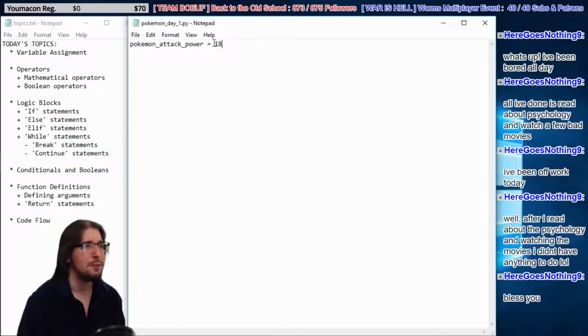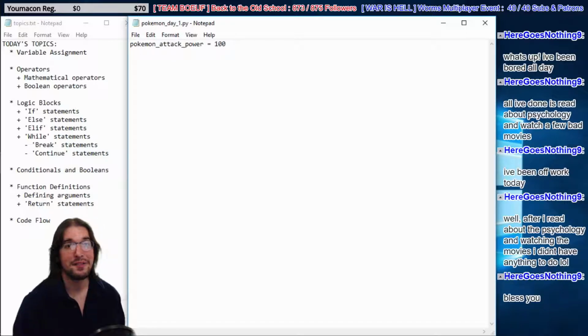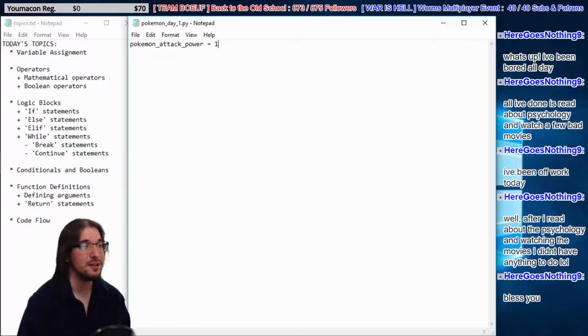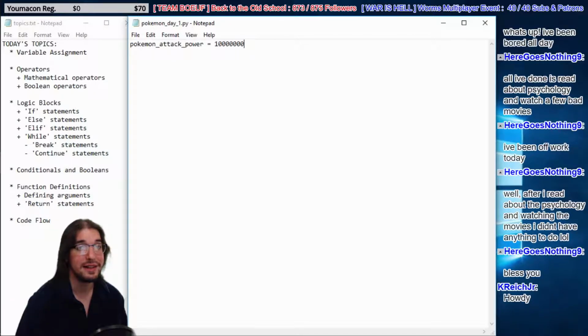I want to stress that we can call this Pokemon attack, or Pokemon damage power, or whatever. It doesn't really matter. We get to choose all the names of our variables when we're programming, which is kind of cool. As long as we remember what our variable name is, we're fine. We're going to call it Pokemon attack power, though, to be explicit. Likewise, because we're the programmers, we can choose whatever value we want. We can give them 100 attack power, or 10 billion attack power. I don't think you want to use a comma there, though. So it doesn't really matter. We're the programmers. We can do whatever we want.